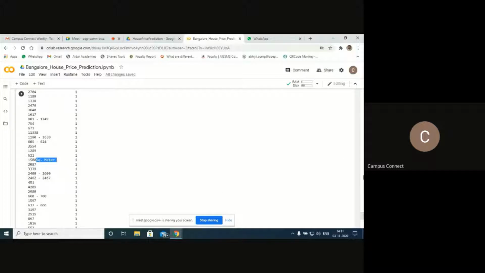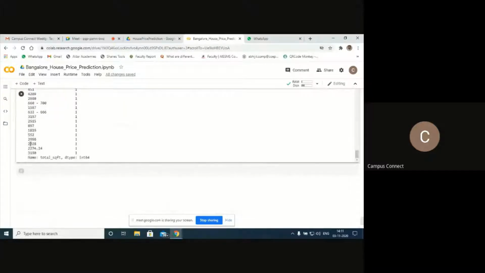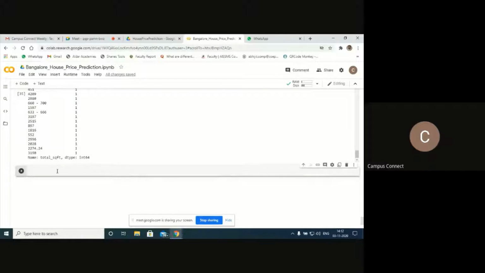Next is when it is a point value, let's say 3190.54. I'll try to convert that entire thing into a floating value. Since it is showing as int64, I have to convert that into a floating data type. Let's do that. First, I have already counted how many square feet values we have.